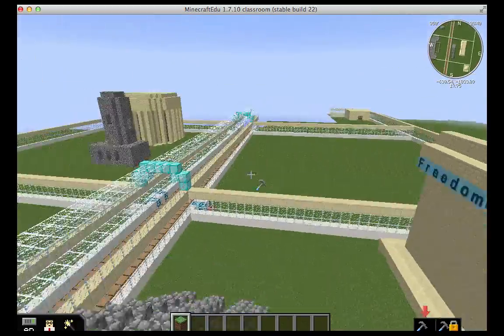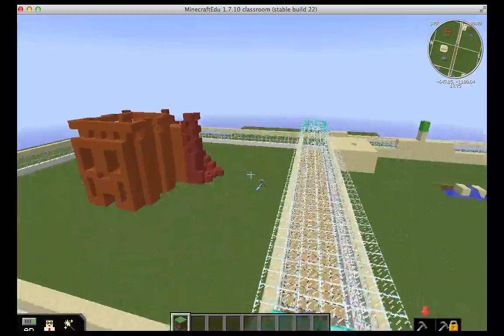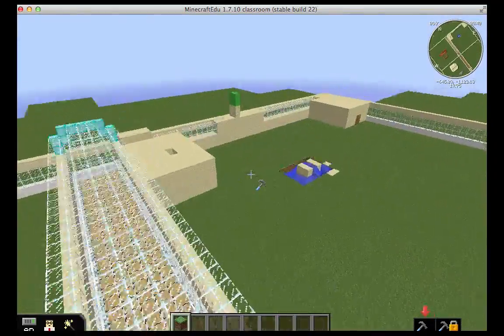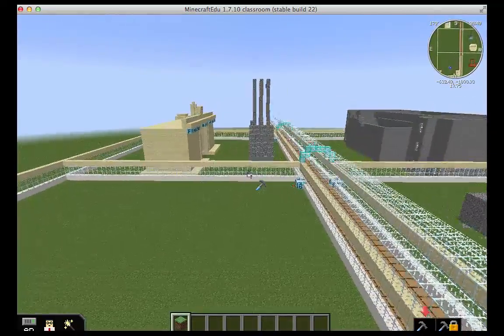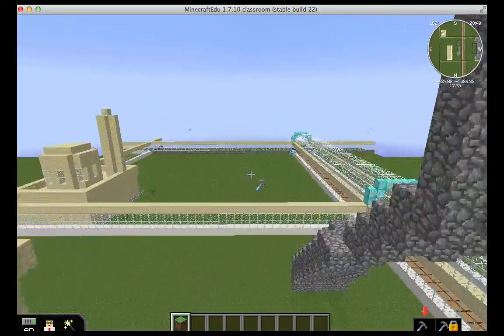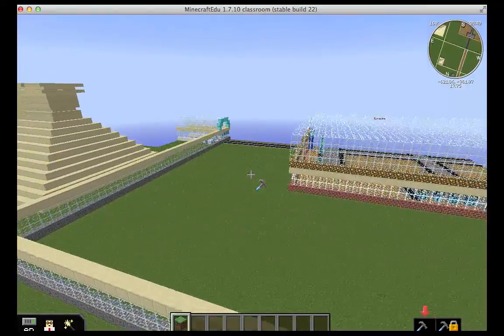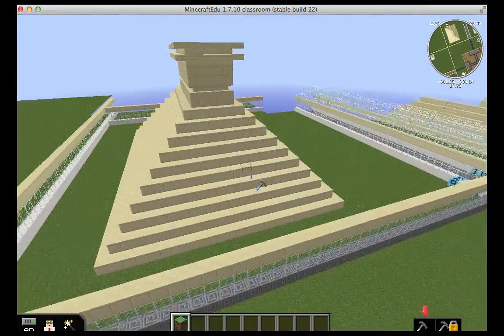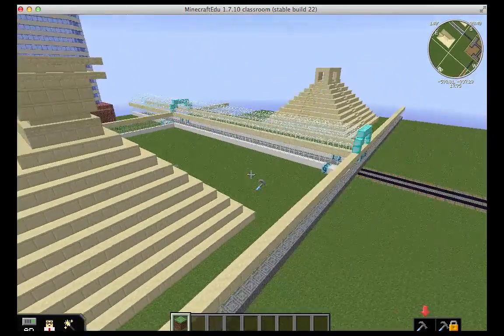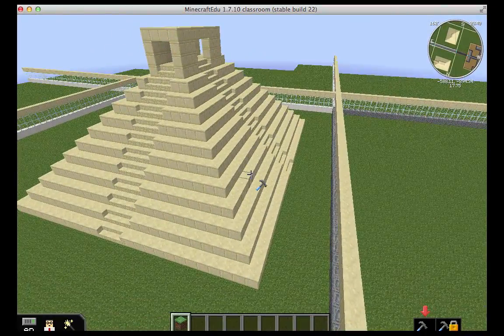That's from Ghana. Some of these are from Colorado. Some students are working on Mesa Verde. So if we fly around some more, we can check out some of the other areas. You'll be able to recognize some of these landmarks too. We have a lot of students from Mexico, so they started constructing Chichen Itza, the Mayan pyramids. Different students did it different ways. This is a good example.